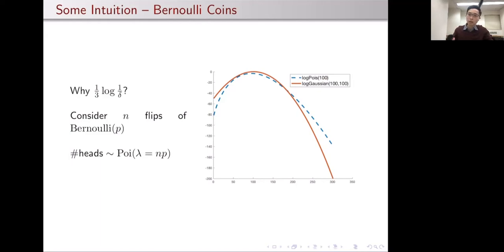Further recall that the goal of this paper is to get mean estimation at convergence that is equal to the Gaussian performance. So I've also plotted this red solid curve that is the logarithm of the corresponding Gaussian with the same mean and variance 100 as the Poisson does. As you can see, the issue with the Poisson distribution is that it has a heavier right tail than the Gaussian does. So what this means is that if the number of heads is distributed as a Poisson, then somewhat likely we're going to see too many heads.